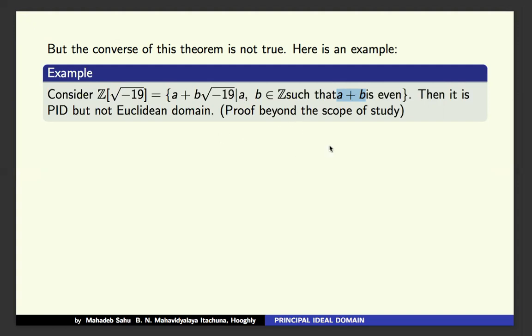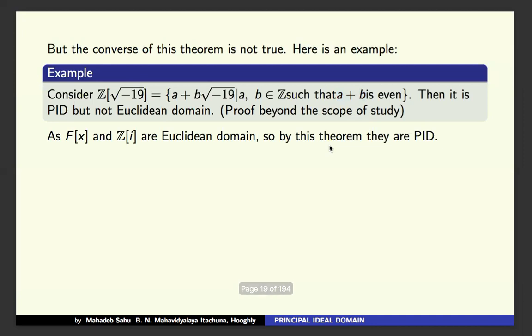So we can conclude that every Euclidean domain is a principal ideal domain, but there exists a principal ideal domain here, Z root minus 19, which cannot be a Euclidean domain. Therefore, the collection of all Euclidean domains is a proper subset of the collection of all principal ideal domains. Okay.